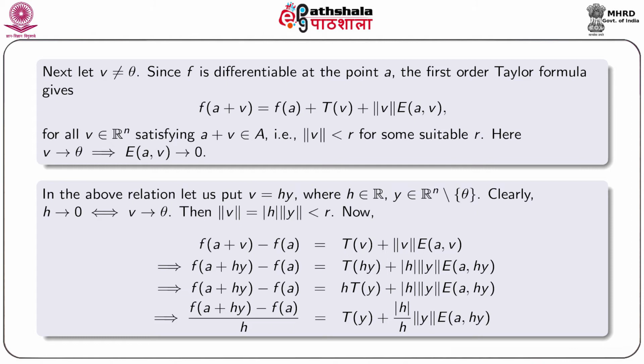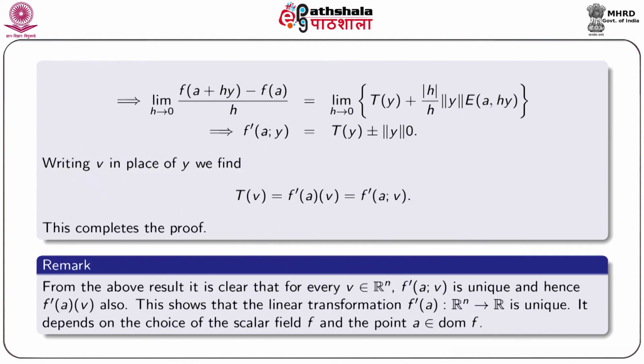We find (f(a+h)y − f(a))/h equals T(y) + (|h|/h)‖y‖E(a, hy). We take the limit of both sides as h tends to 0. So, the left hand side we are going to find. Let us look at the right hand side.